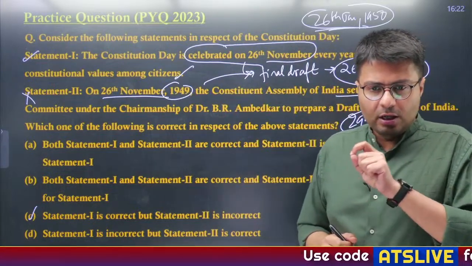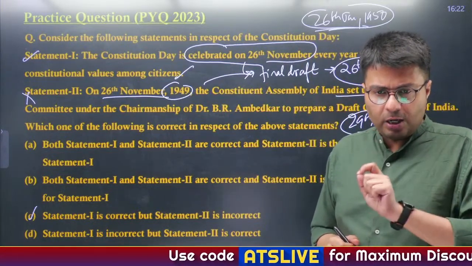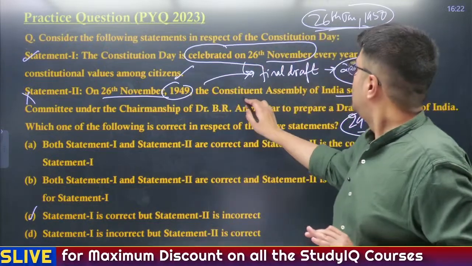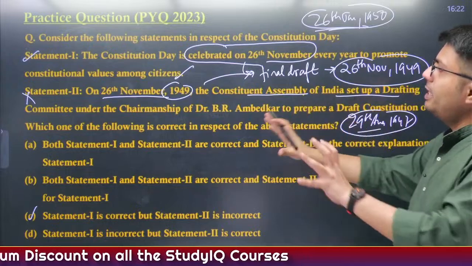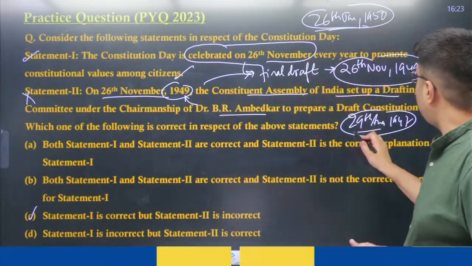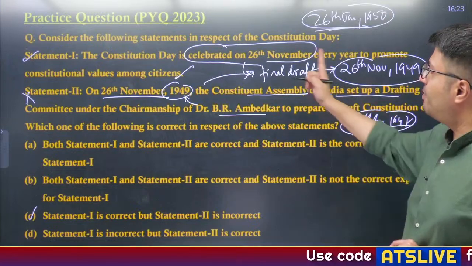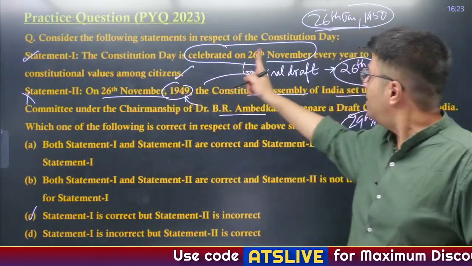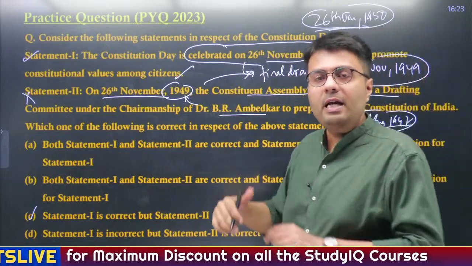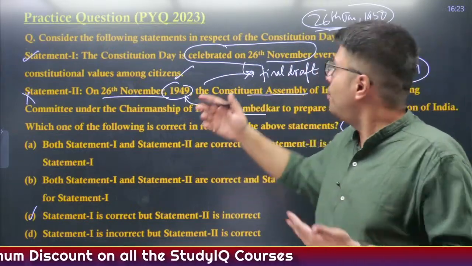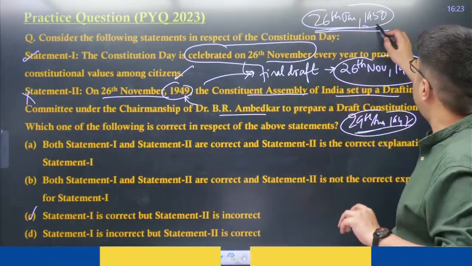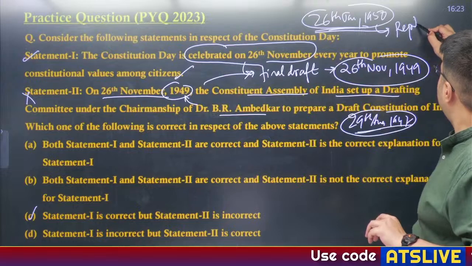And Reshma, Aanchal, Bhanu, you're correct. Shweta, please read the question again. This says the Constituent Assembly of India set up the drafting committee under the chairperson on this date. This becomes incorrect because this was set up on 29th August 1947, whereas on 26 November 1949 the final draft of the constitution was adopted in the Constituent Assembly, and naturally this constitution came into force a few days from that, on 26th January 1950, which we know as Republic Day.